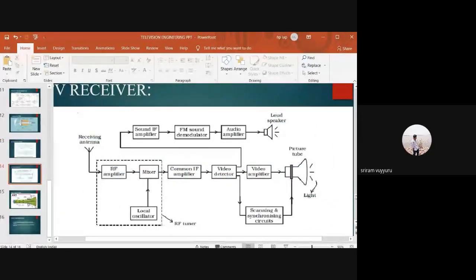Yes, the block diagrams are there, only diagrams, only the theoretical part, and you already know what TV is. Daily you are watching TV. Okay.